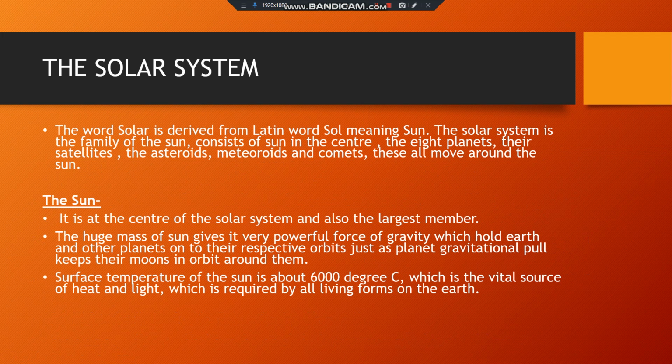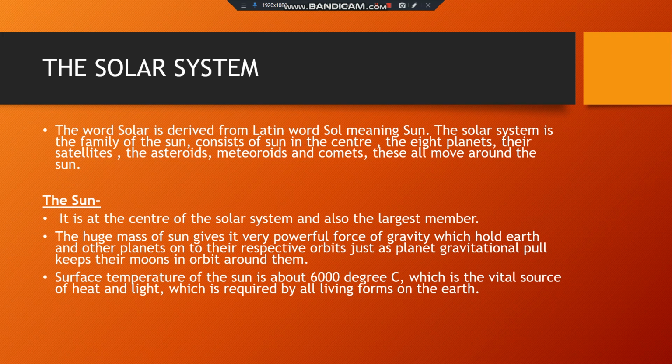The biggest sun, which is located in the center, the 8 planets which I already showed you at the start of this chapter, their satellites, which may be natural, or Earth has man-made and natural both satellites, asteroids, meteoroids, comets, and these all move around the sun. Now, who is the sun? He is the center of the solar system and also the biggest, the largest member of this solar system.